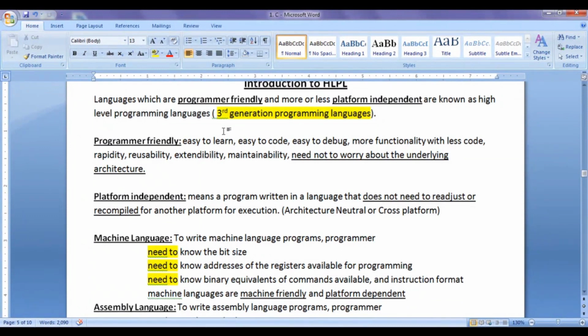High-level programming languages are third generation programming languages. Machine languages are first generation, assembly languages are second generation, and high-level programming languages are third generation programming languages. We also say platform independent as architecture neutral or cross platform sometimes.